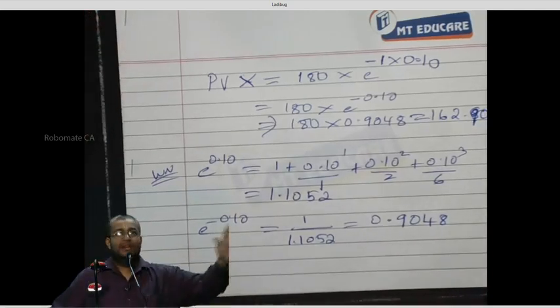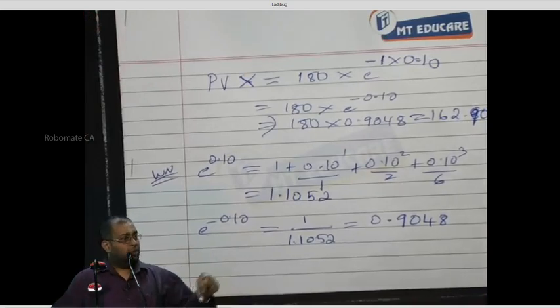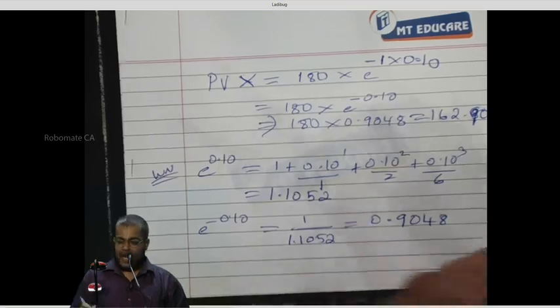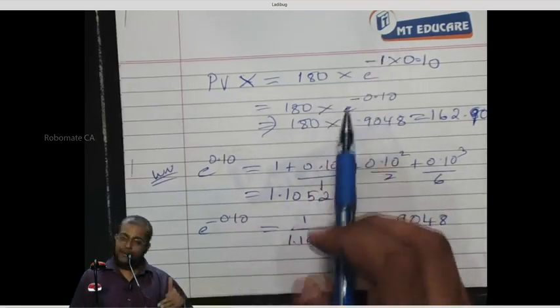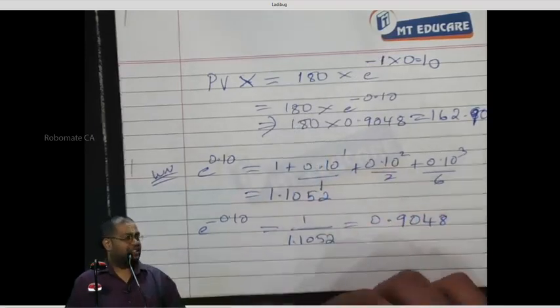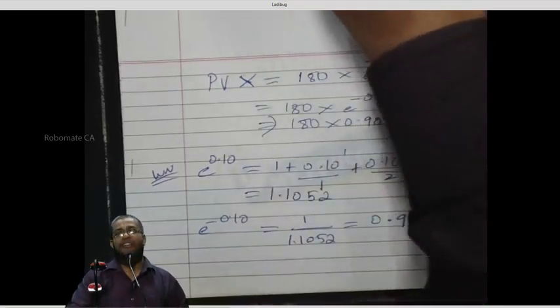Have you all finished copying this or not? Doing along with me or not? I did not do anything great here. I only found out the present value of 180 today. That's all. But what we use is continuous discounting. That's the only change. Am I right or not? Continue further. Write down.